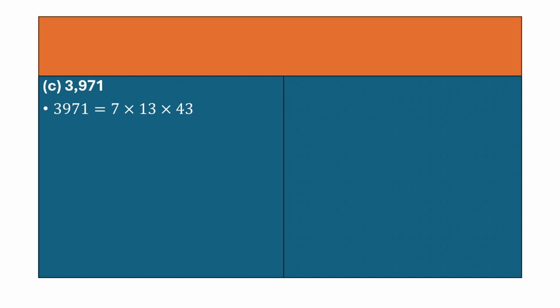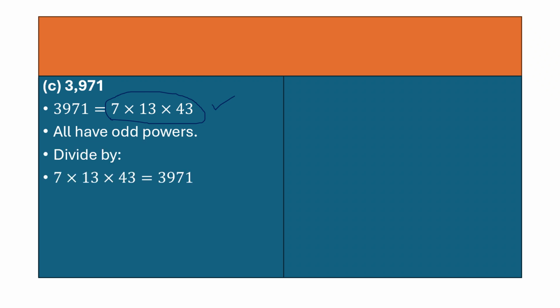3971. Again, the prime factorization here. Now here if you see, children, all the numbers have odd power. They are prime numbers. So what are you going to do? How are you going to solve when all the numbers have odd powers? You need to divide by 3971. That means all the numbers which you have multiplied, that is 3971, will be divided by 3971 and you will get 1. So what will be your answer? 3971. Okay, so please understand, if you're getting all the numbers which have odd powers, don't worry, you just have to divide by the same number.